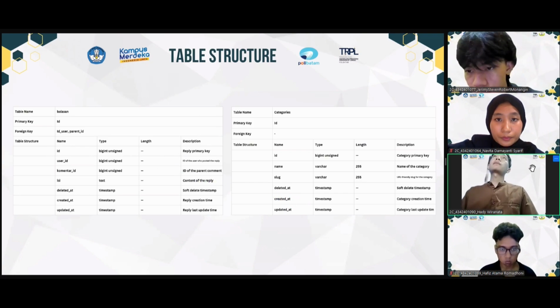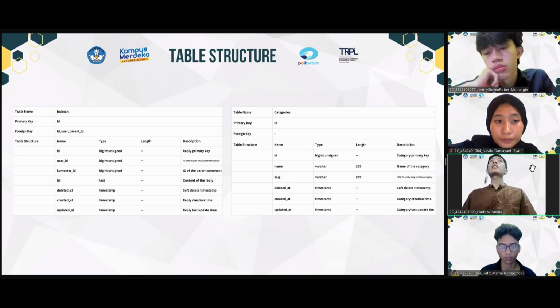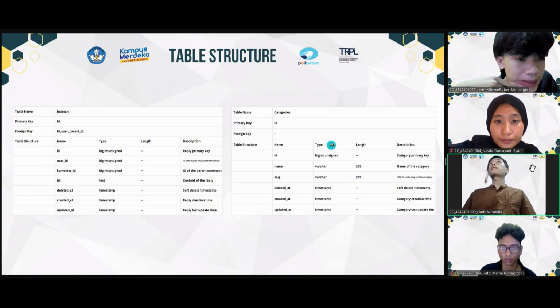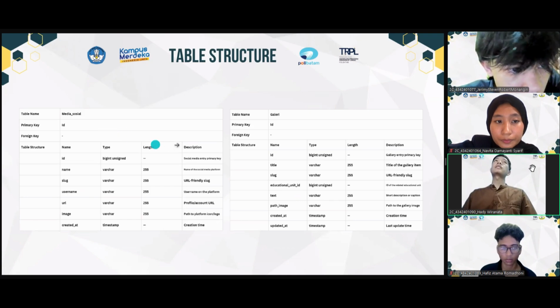Okay, now I will explain about table structure. This table stores data related to balasan. The primary key is ID and the foreign key is user ID and parent ID. The next table is categories. The primary key is ID and this table doesn't have a foreign key. And the next table is media social. The primary key is ID and this table doesn't have a foreign key.